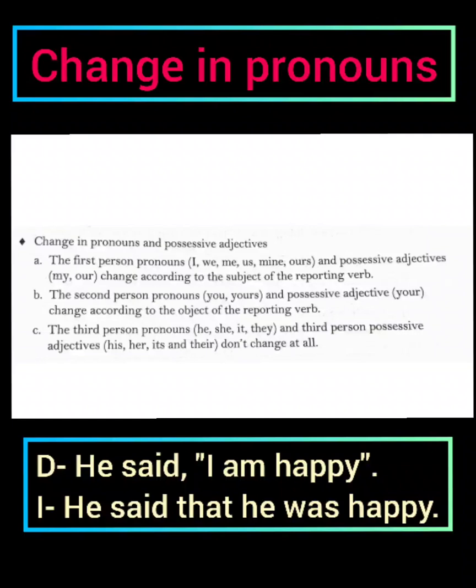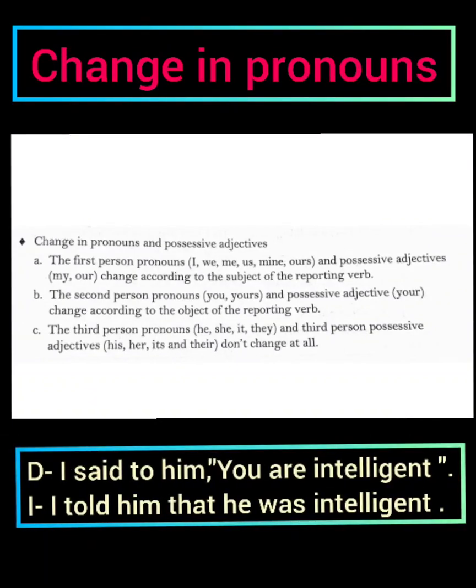So students, I hope you know the difference between reporting verb and reporting speech, right? So it changes according to the subject of reporting verb, right? The next one, the second person pronouns that is you, yours and possessive adjective your change according to the object of the reporting verb, right?